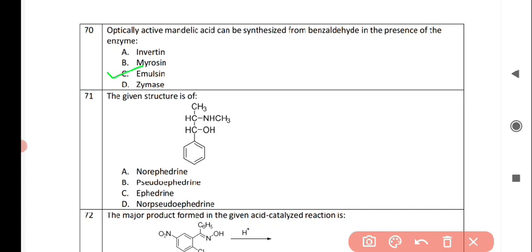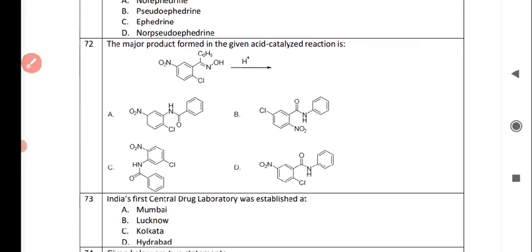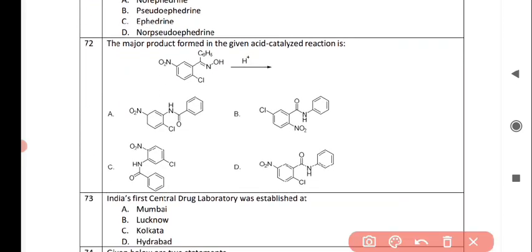The next question is, the given structure is of, this is the structure of ephedrine. So this structure is ephedrine. So option this question. Next question is, the major product formed in the given acid catalyzed reaction is, and the correct answer is option D, this structure.